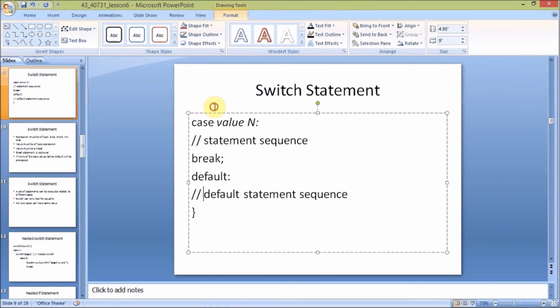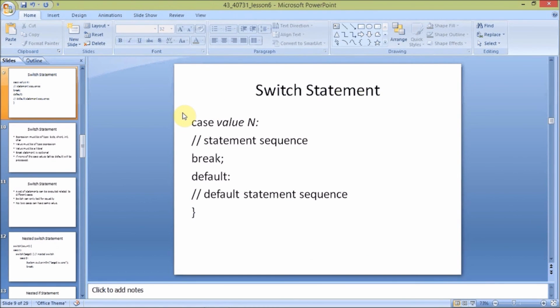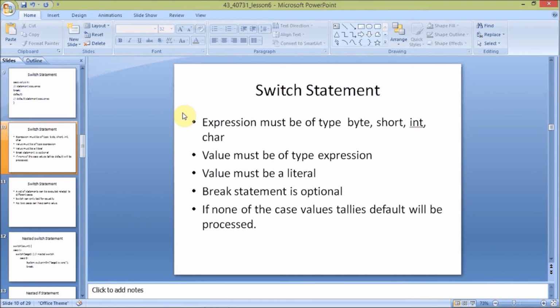Coming to the conditions of the switch statement, these are some conditions. The expression must be of type byte, short, int or character. I have already said the expression type should be a short, int or character variable, and the value must be of the type of the expression.